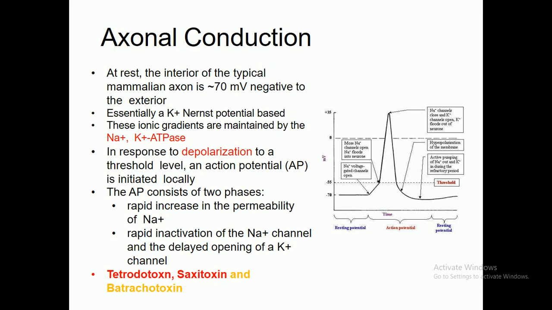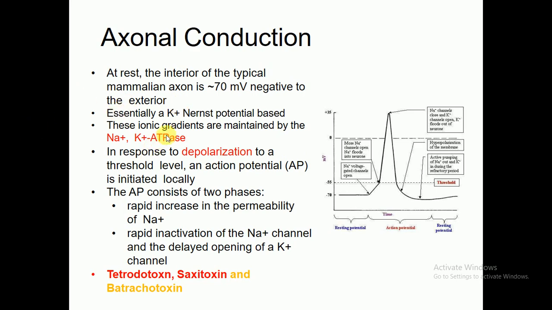At rest, the interior of the typical mammalian axon is 70 millivolts negative to the exterior. So in the resting membrane potential, the typical mammalian axon is more negative, 70 millivolts, than the outside environment.